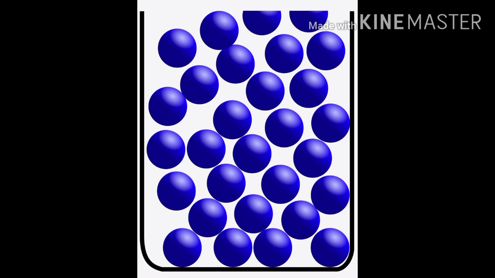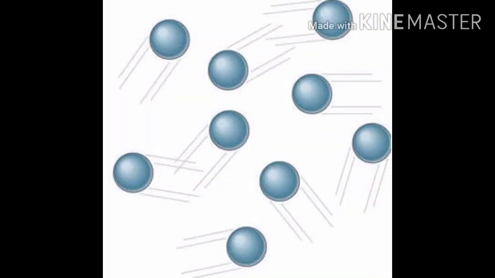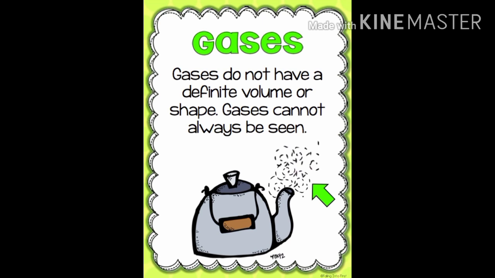Here it's a liquid. Liquids have a definite volume but don't have a definite shape. A liquid takes the shape of its container. Here is a glass with water. Gas. Gases do not have a definite volume or shape. Gases cannot always be seen. They are most of the time invisible in our surroundings.